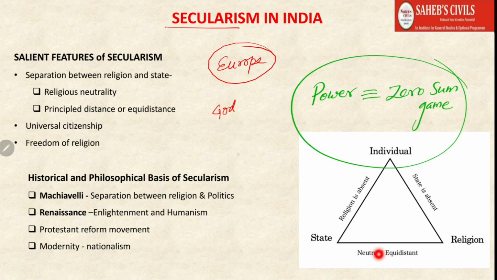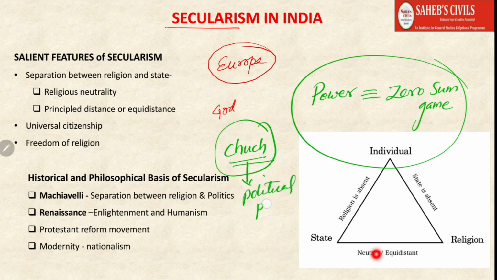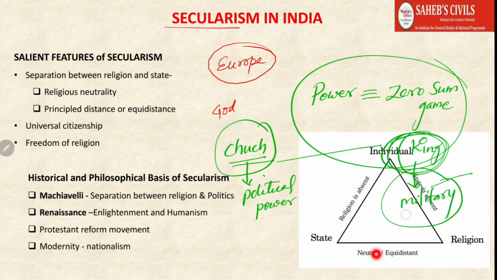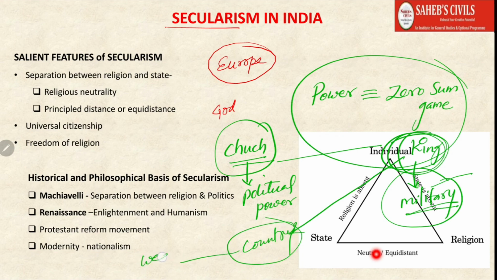During the medieval times, the church was powerful, and not only religiously powerful, it wielded political power also, and because of that, the king was weak. Now if the king is weak, then the military will be weak. You just try to understand it. If the king is not powerful, the army and the military will not be powerful, and this is going to make the country weak. When the king is weak, the country itself will be weak.